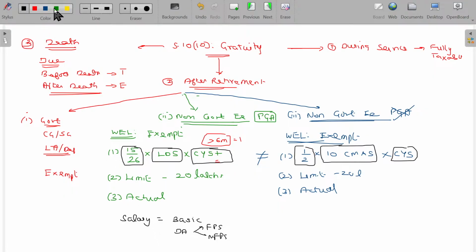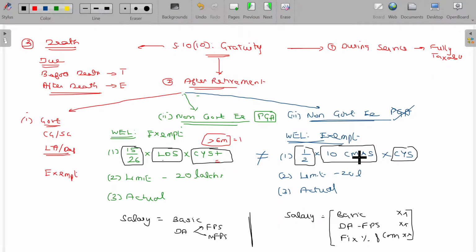Salary for this purpose, for a non-government employee, is equal to basic, DA forming part of salary, and fixed percentage of commission. These three will be considered as salary for this purpose. Is that okay? Apart from that, it's all about last drawn salary.